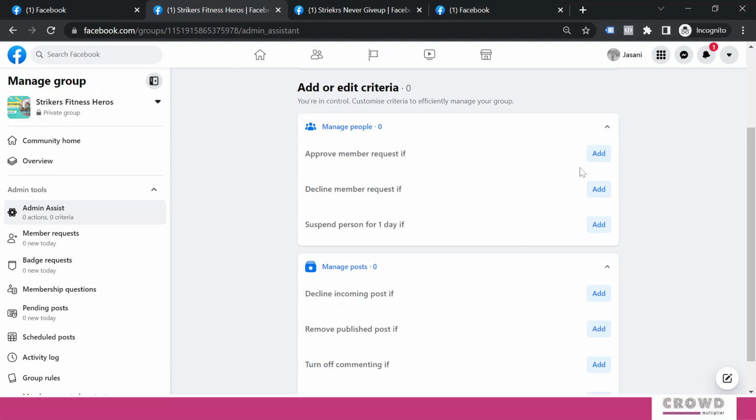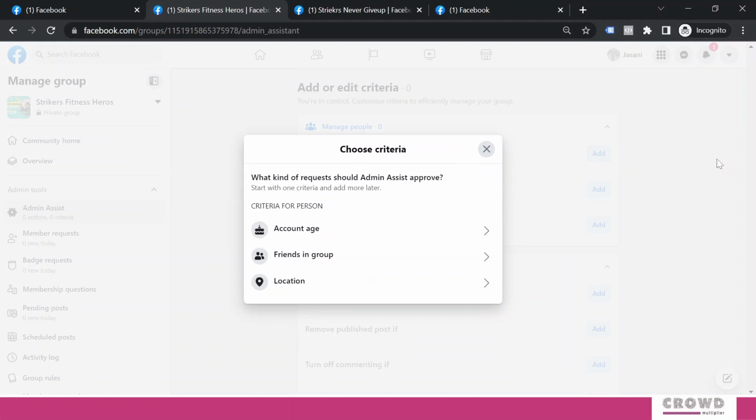Approve member request if. Now we'll click this add and we'll select some criteria, like if these criteria are matching, then you need not go for manual approval. You need not do any kind of moderation. This will save your time, right?